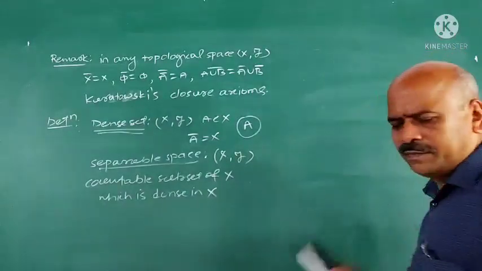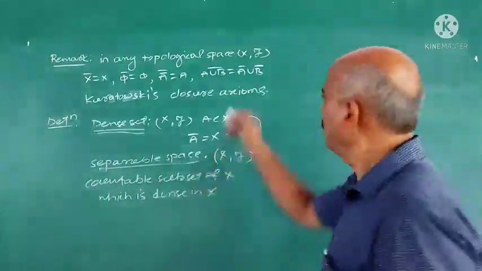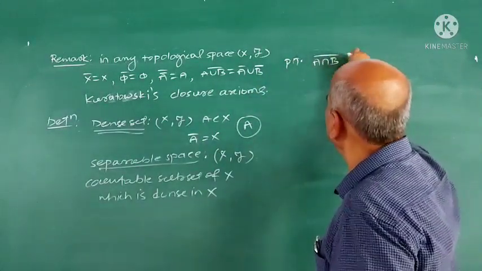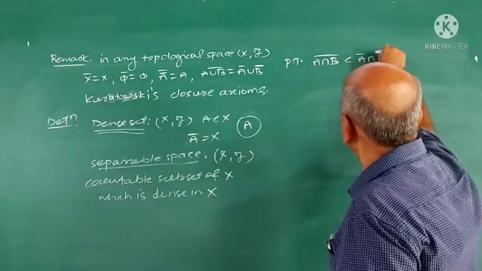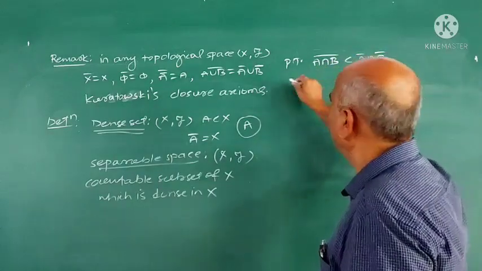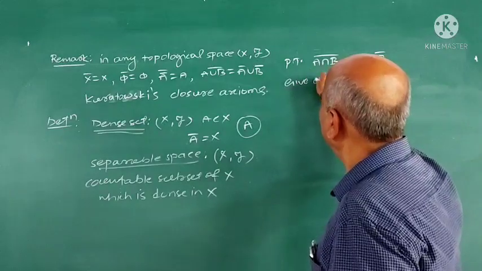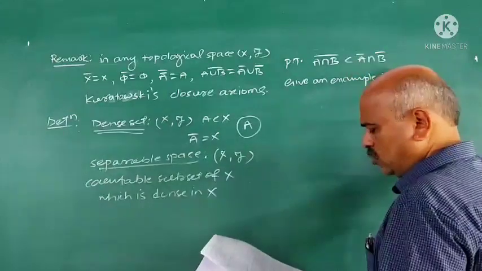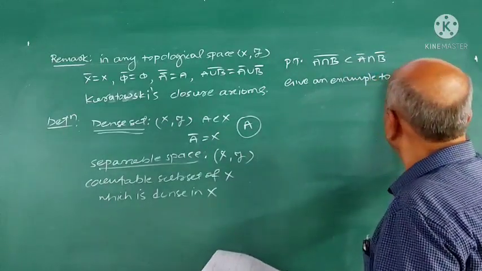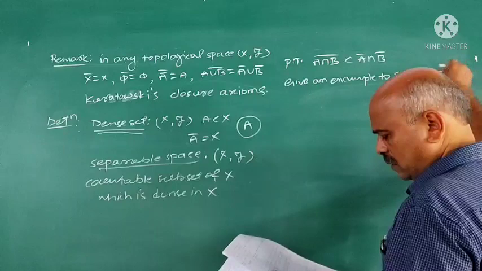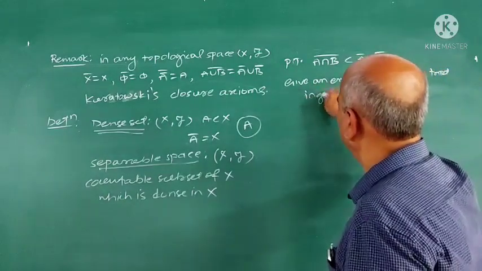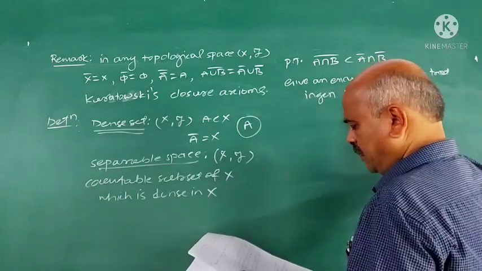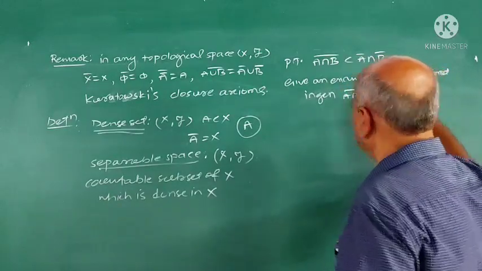Now I prove that here. Prove that (A ∩ B) closure is contained in A closure ∩ B closure, and give an example to show that, in general, (A ∩ B) closure is not equal to A closure ∩ B closure.